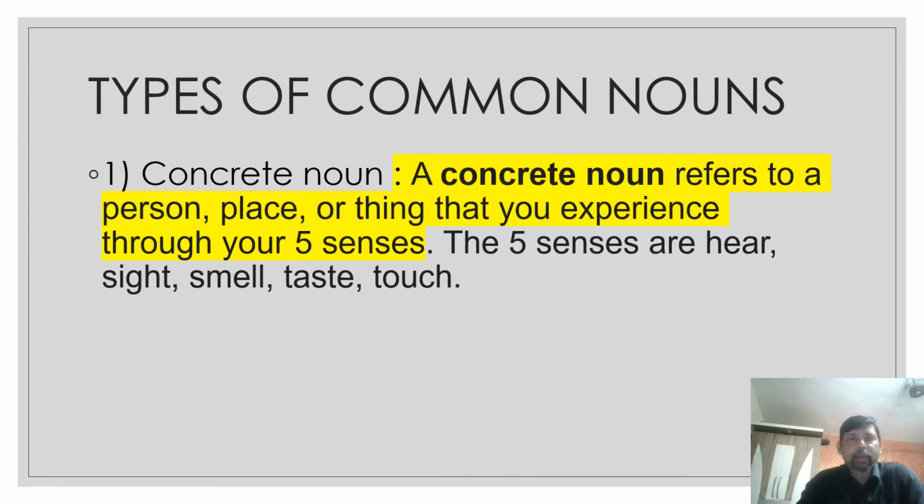Now, types of common nouns. There are three types of common nouns. The first one is concrete noun, the second one is abstract noun, and the third one is collective noun. What is a concrete noun? A concrete noun refers to a person, place, or thing that you experience through your five senses. I repeat, concrete noun means you can experience the name of a person, place, animal, or thing through your five senses. The five senses are what? Hearing, sight, smell, taste, and touch.